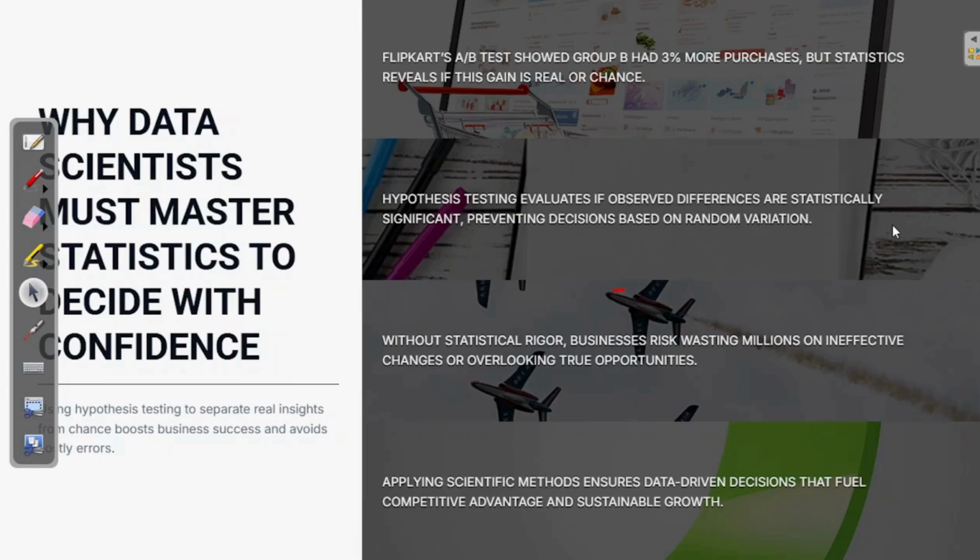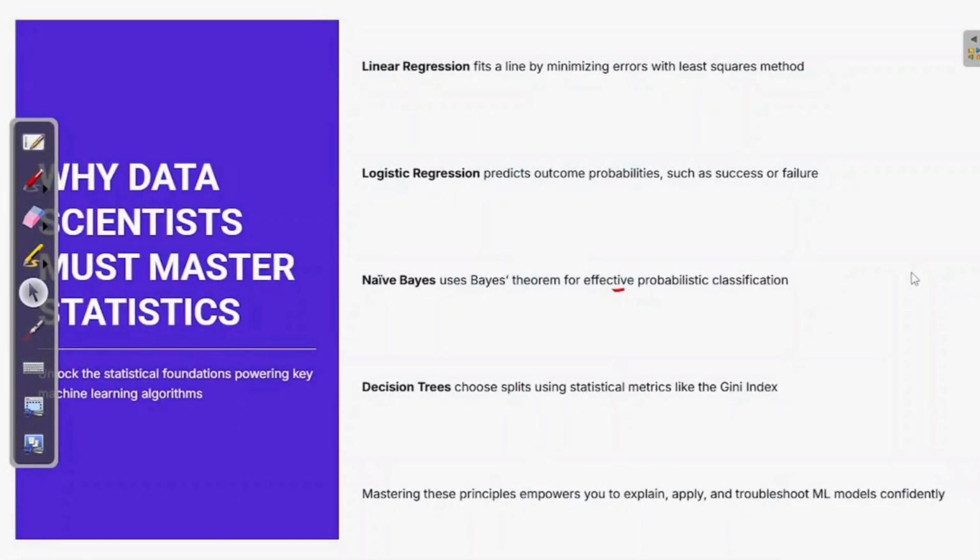That is why, before taking any kind of decision, it should be made statistically significant, so that when a business makes a decision, it is data backed. So applying the scientific method ensures data-driven decisions that fuel competitive advantage and sustainable growth as well. Okay. Now again, why must data scientists master statistics? Just think about a few of the algorithms.